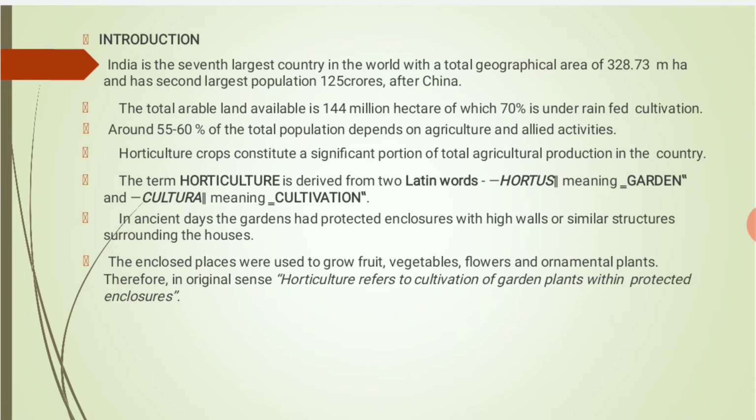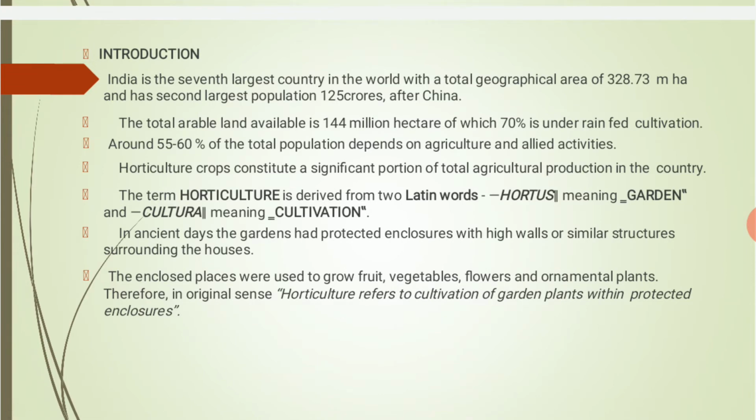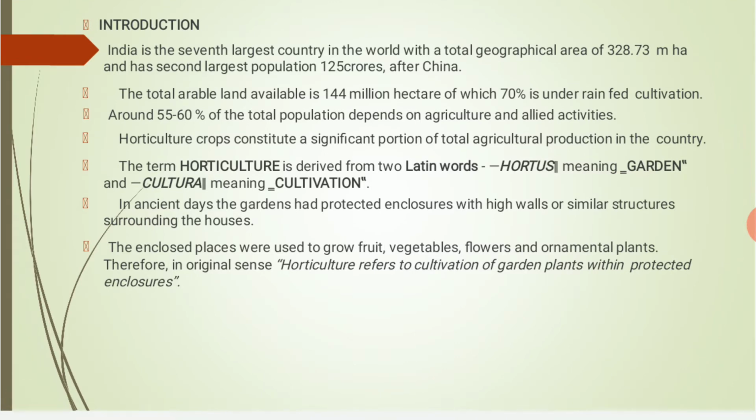So horticulture crops constitute a significant portion of total agricultural production in the country, and it also contributes 10 to 15% to the economy of the country. The term horticulture is derived from two Latin words, hortus and cultura. Hortus meaning garden and cultura meaning cultivation.